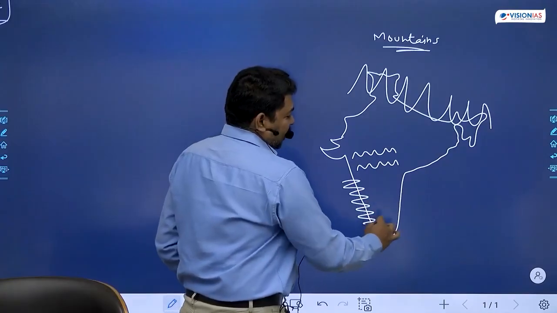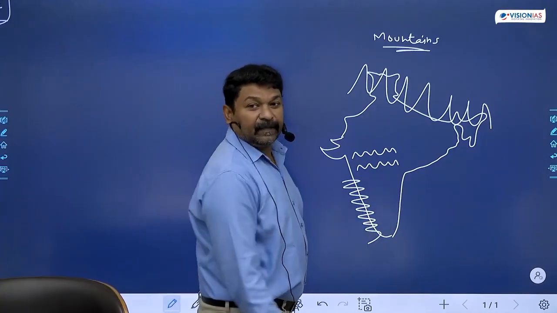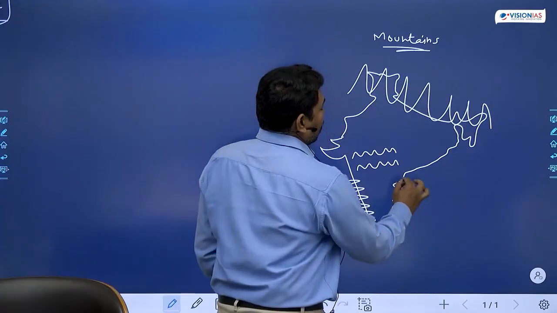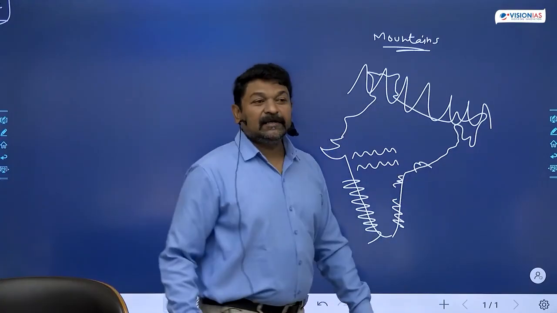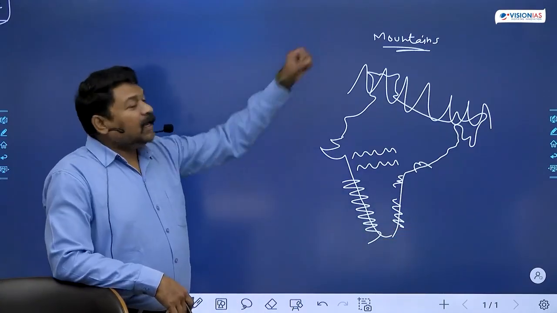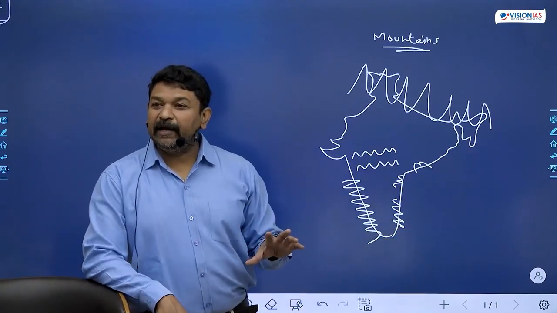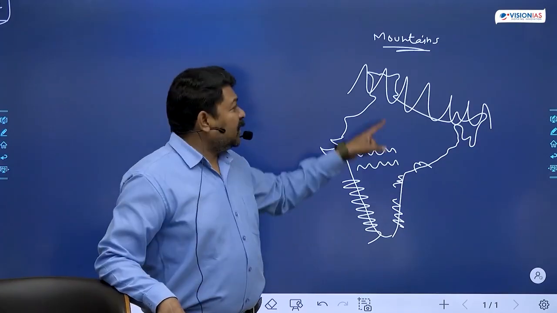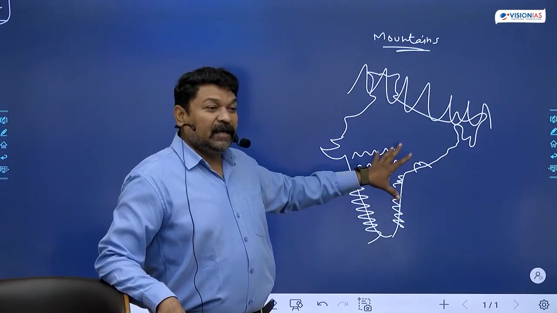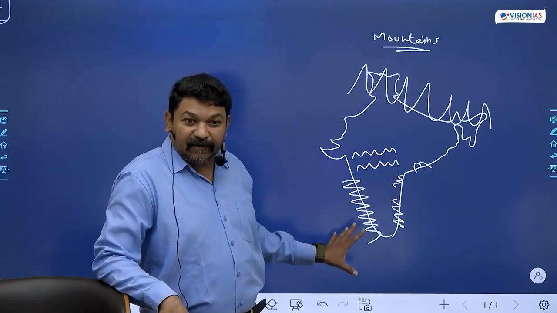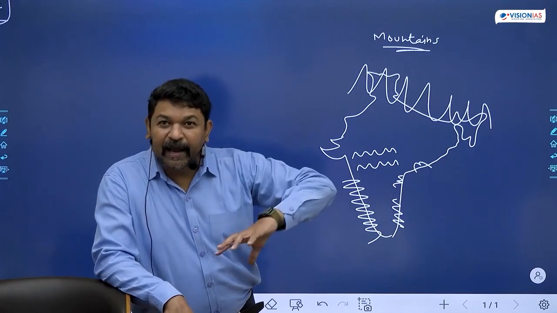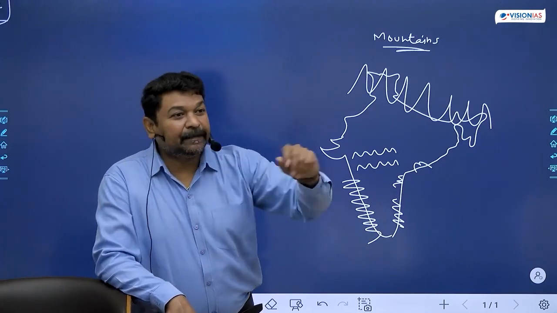What are these mountains in the western side of India? Western Ghats. These are called Eastern Ghats, right? Under the heading of the mountains of India, in your class 6, the teacher has explained that these are the Himalayan mountains, these are the Vindhyan mountains, these are the Satpura mountains, these are the Western Ghats and the Eastern Ghats. We blindly followed, we copied, and we wrote the same thing in the exam.